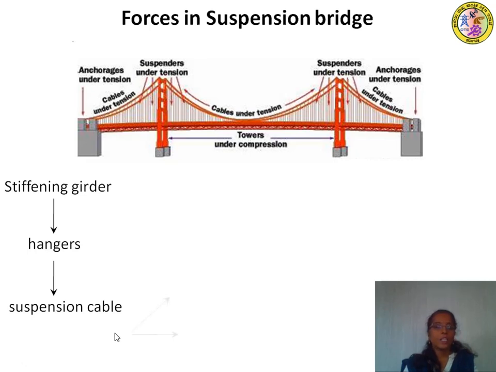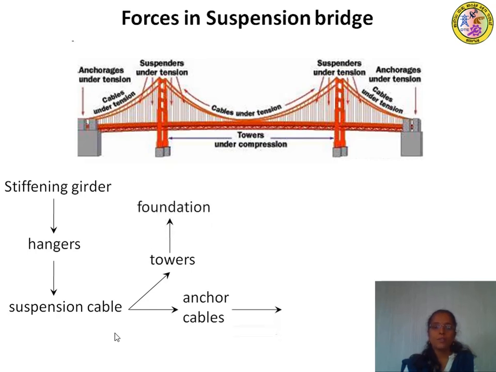Suspension cable transfers the load to towers as well as to the anchor cables. The towers in turn transfer the load to the foundation, and the anchor cable transfers the load to the anchorages. So these hanger bars will be under tension, as well as this main cable.